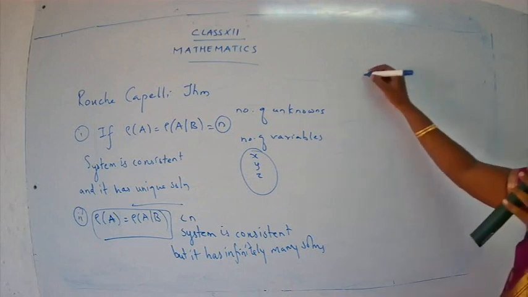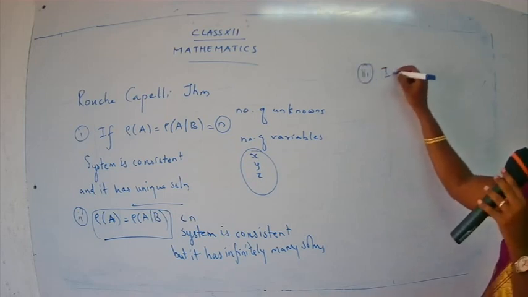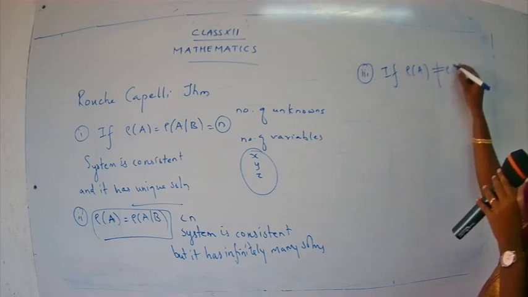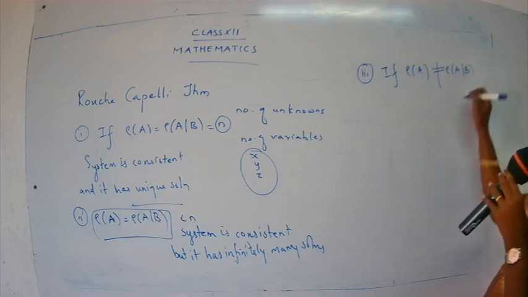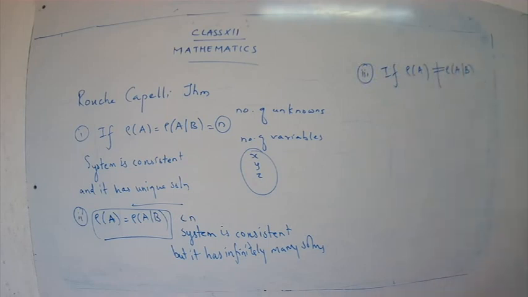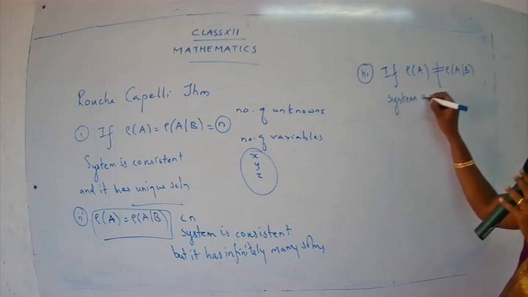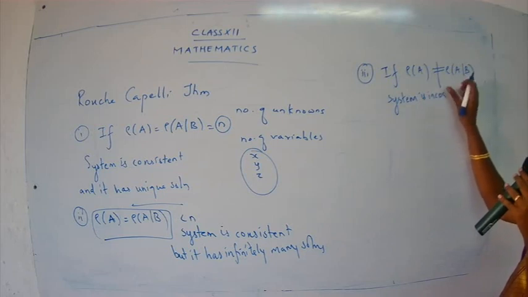Now coming to the third rule: if rank of A is not equal to rank of AB, we say the system is inconsistent and it has no solution.